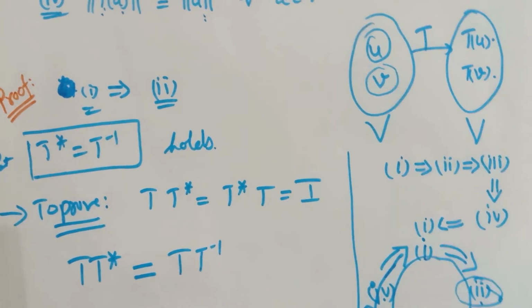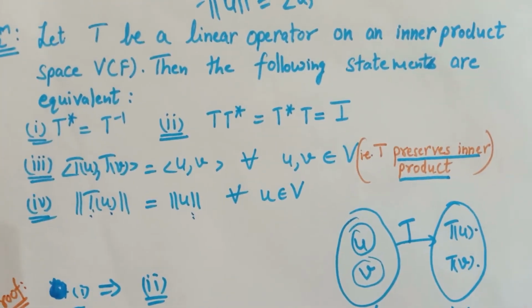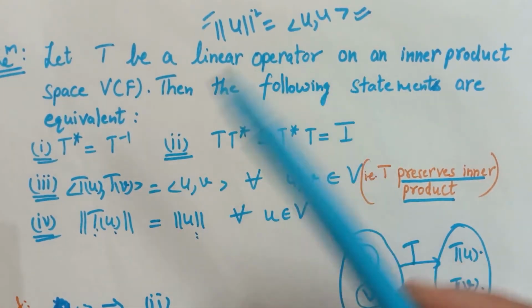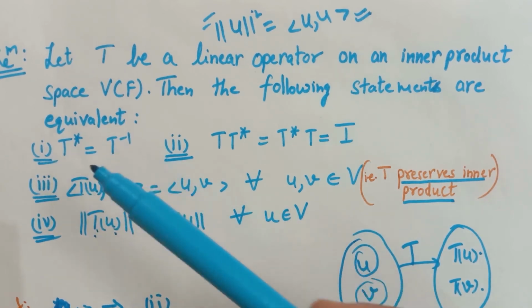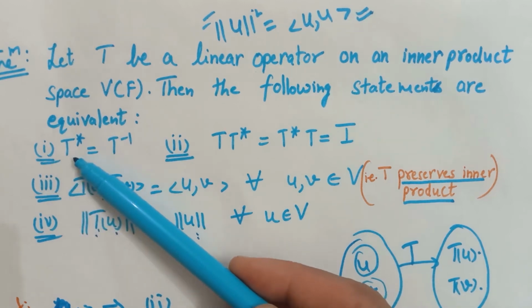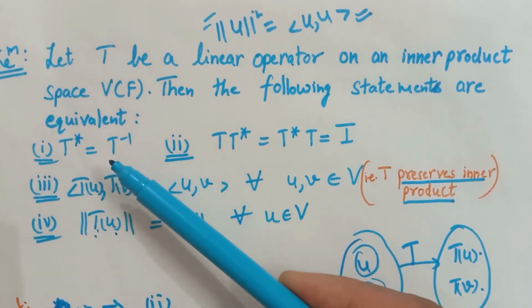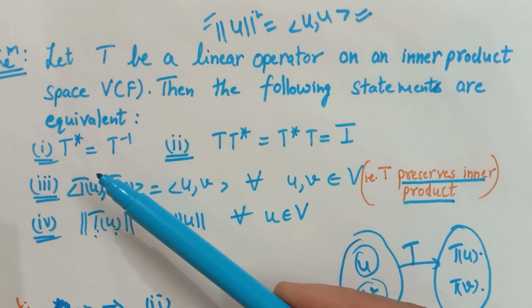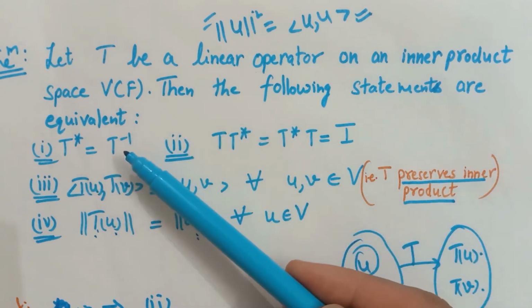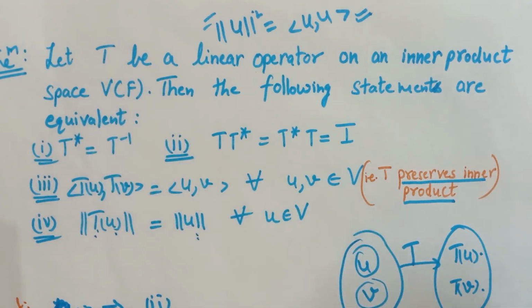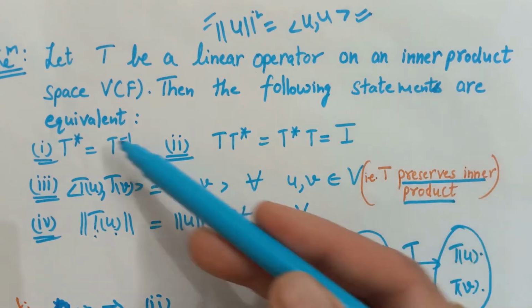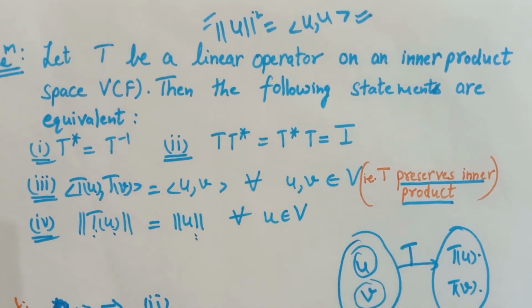Now here in this statement you have to keep in mind that since T is a linear operator and this condition holds, that is T star is equal to T inverse, obviously T star exists as well as T inverse exists. The inverse of this transformation exists and the adjoint of this transformation also exists. Whenever both of these exist for any given transformation and this condition holds, then we have to prove that these statements are equivalent. Clear?